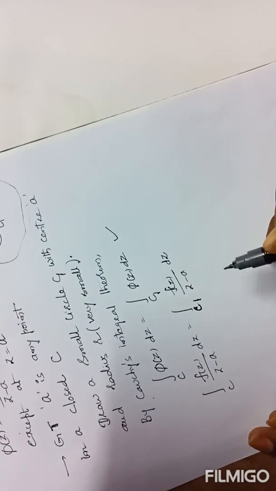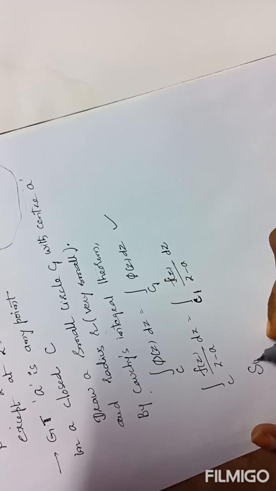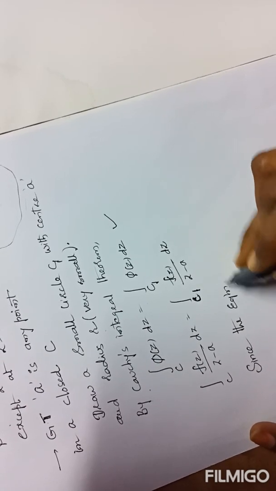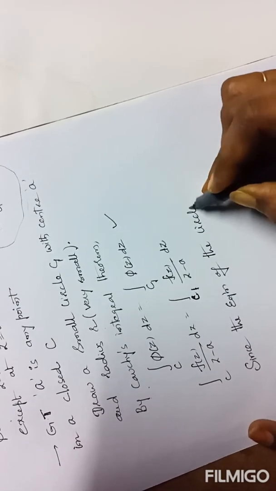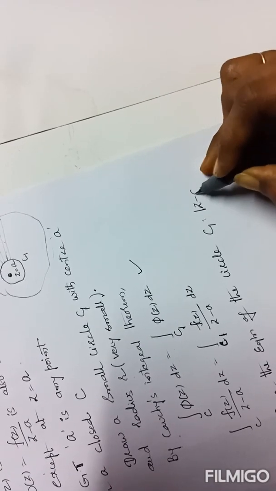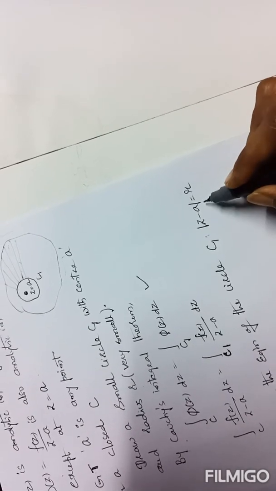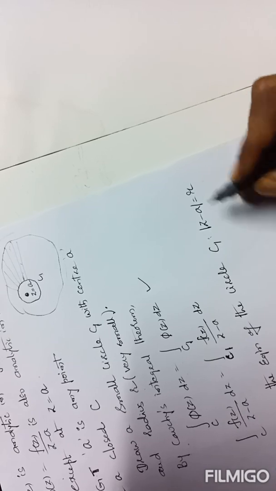Since the equation of the circle C1 is modulus of z minus a equal to r, C1 is a circle with center a and radius r.